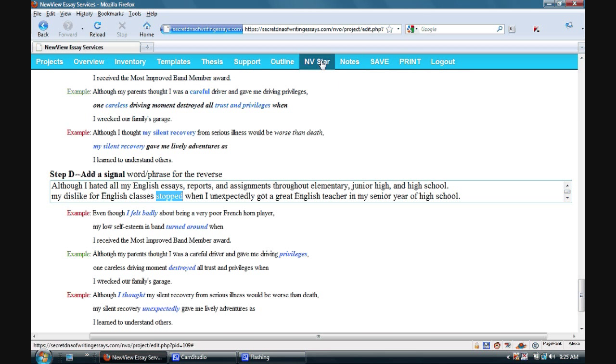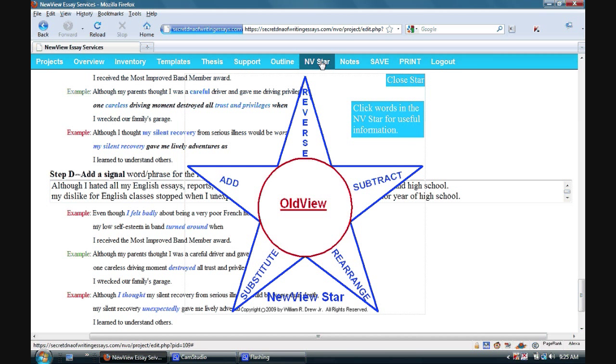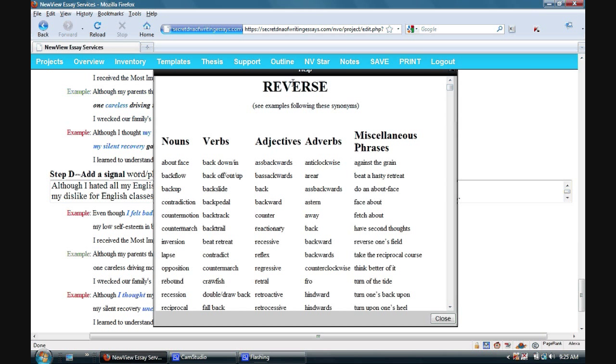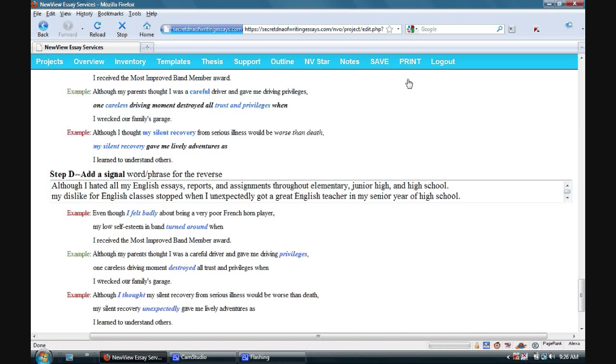There are probably other verbs that I could use, and I'm going to open the new view star, click on reverse, which is the technique I'm using, and scroll down under verbs to find the ones I'm looking for. Let's see, backpedal could work, contradict could work, crawfish. There is a great verb. Let's use crawfish. That provokes a solid mental image, doesn't it?